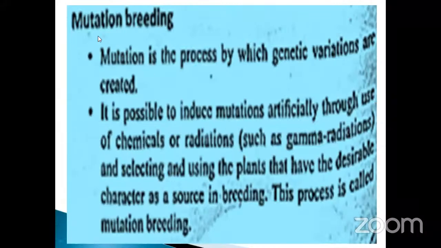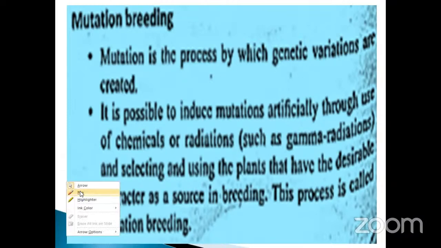Mutation breeding. What is mutation? Mutation is the process by which genetic variations are created. It may be artificial or manual.